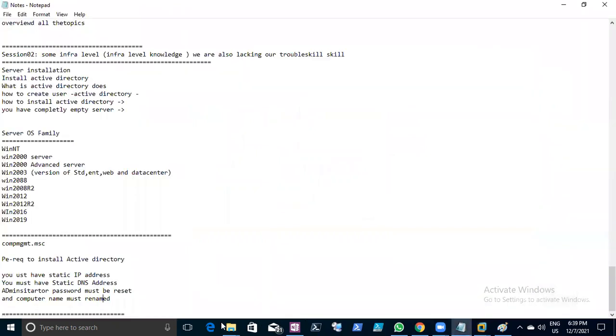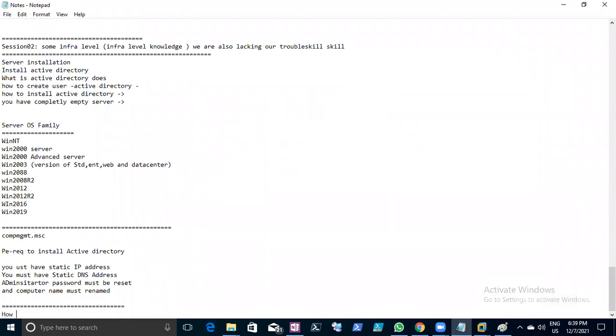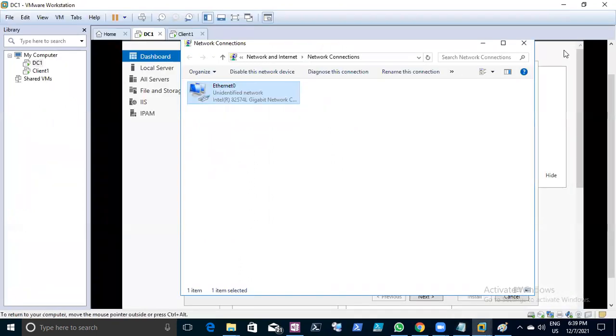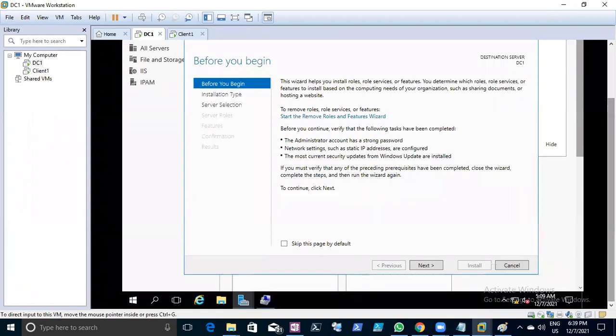The second part is how to install Active Directory, and how to make a client machine become a member computer or member server. This is the most important. If any user has an issue, we need to check, because we know the background and can easily find out where the problem is. If we don't have this infrastructure-level knowledge, we will not be able to manage ourselves, and then we have to keep asking somebody to fix it. We don't want to do that.